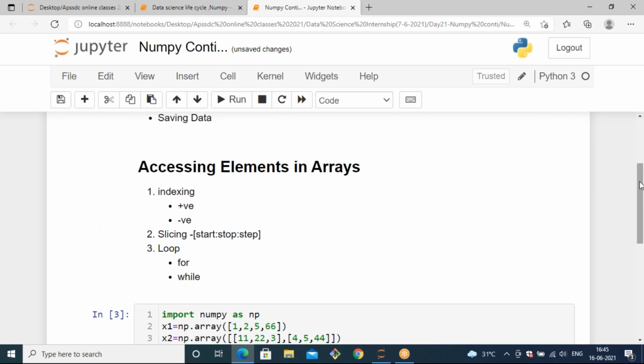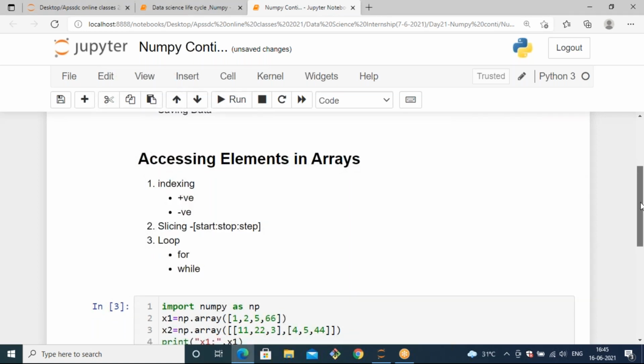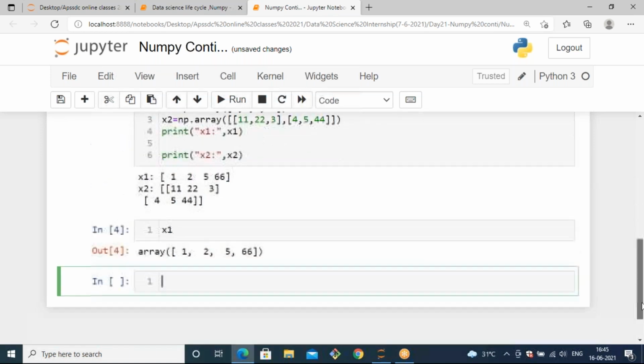What is the initial value of the index? Index can start from what value? Yeah, the default index starts from 0, and the index can be positive and negative. If you want to access elements by a negative index, what is the negative index starting value? When it is positive, it starts from 0, and if it is negative, it starts from -1. Now let's see how to access a single element from this x1 array.